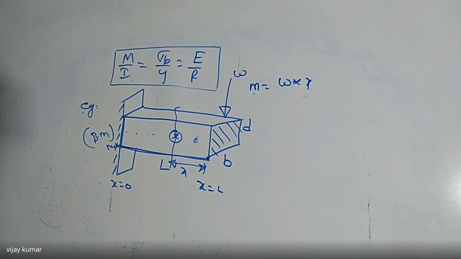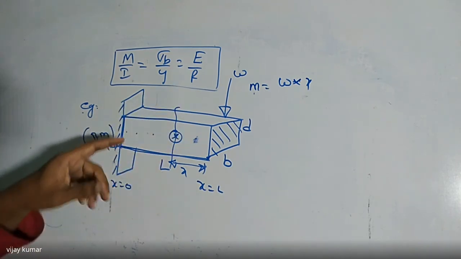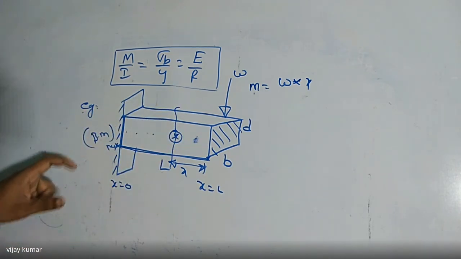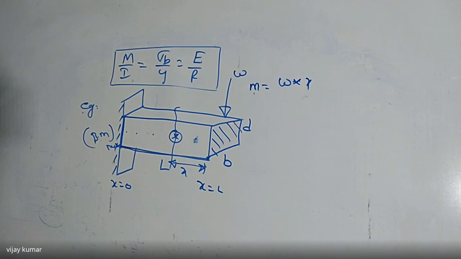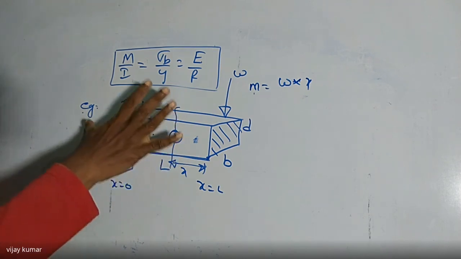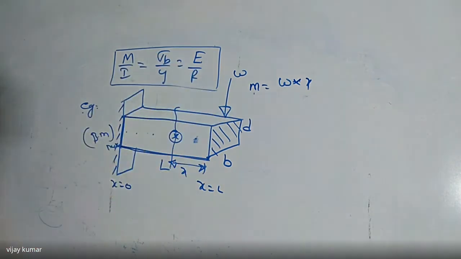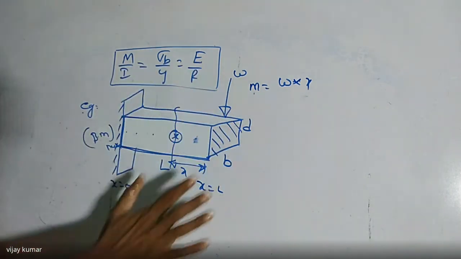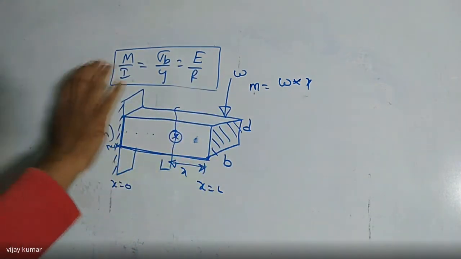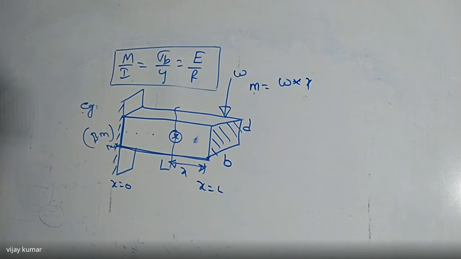The moment always changes with respect to the x value in this case, so where the maximum moment is, at that point the beam fails. So I want to design the beam without failure, and I want to maintain the strength of the beam uniform along its length. That is, the moment of resistance or bending moment is the same at every point along the length of the beam. That is, the resisting power is the same.